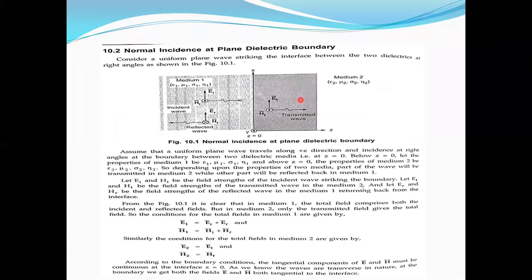Some part of the wave is reflected back. So you see, it is a reflected wave, reflected electric intensity, reflected magnetic intensity, and the wave is propagating in a backward direction. And then some part of the wave is transmitted to the second medium. So you can show here the T suffix is the transmitted wave into the second medium and the corresponding magnetic field, and the wave is propagating in another direction.